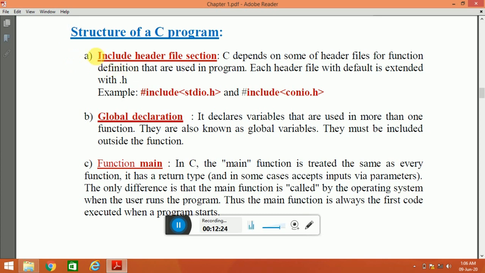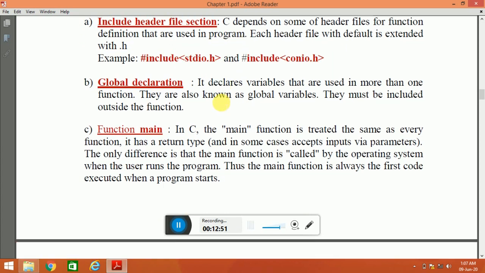Sometimes the question comes for 5 marks or 3 marks, to describe the structure of a C program, and there you need to include the header file part. Okay, so you need to write like this. Examples of header files are, like I have said earlier, include stdio.h, include conio.h. More header files like include math.h. Similarly, these are header files.